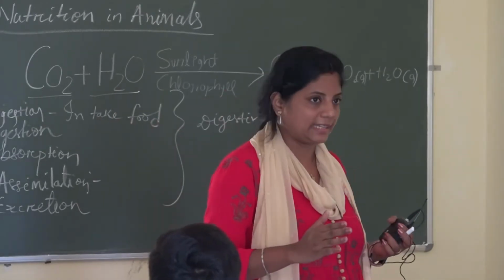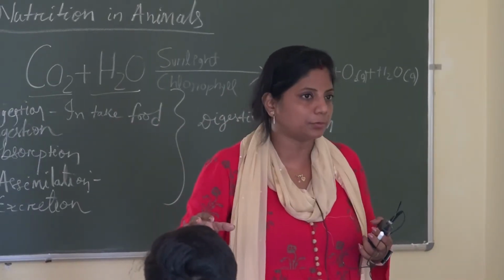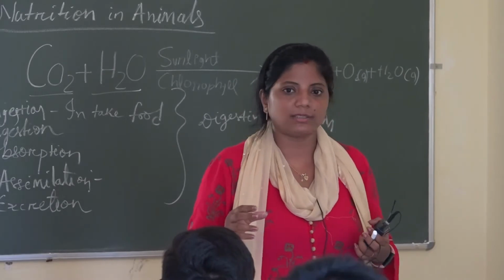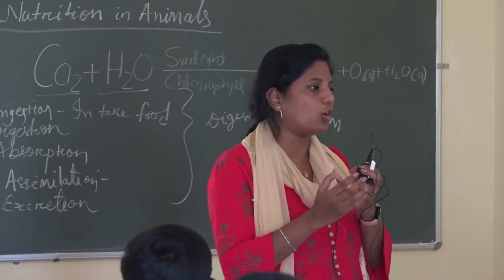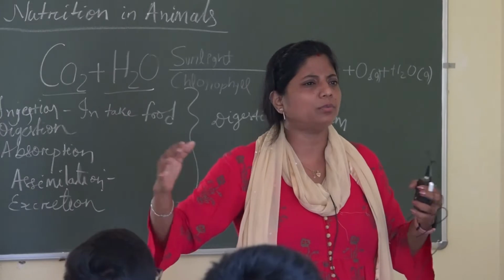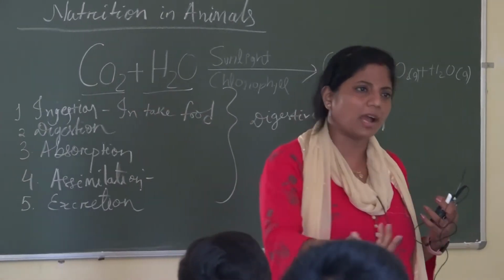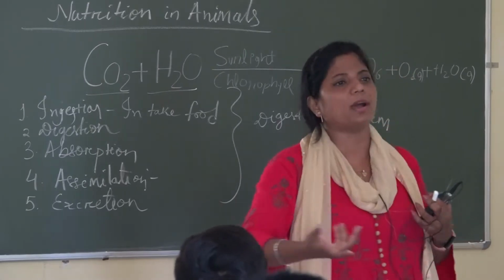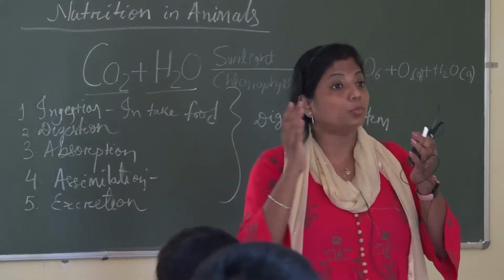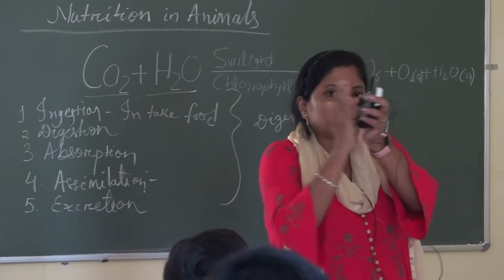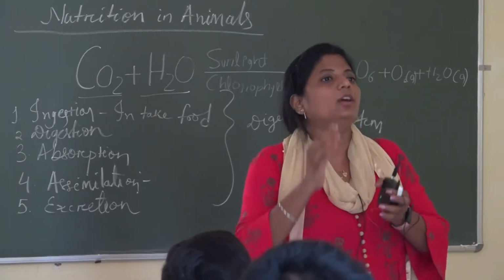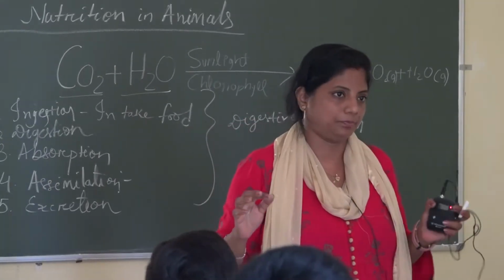But from Annelida, these are all phyla. What are phyla? When we look at all the animals, we find around 2 million kinds of animals. Some have some common characters, some have differences. So we make them into small groups so that we can read about them.